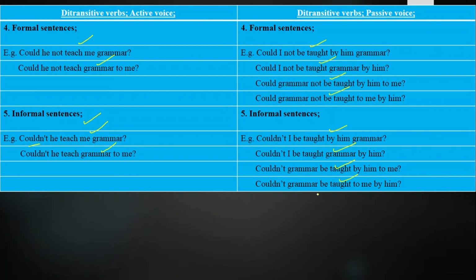So these are the sentences of modal auxiliary verbs can and could from active voice into passive voice, how you are going to change the di-transitive verbs in four ways.